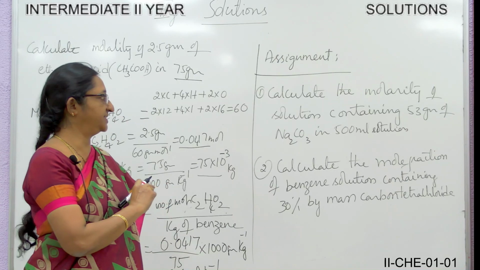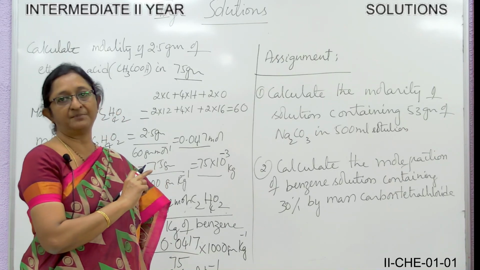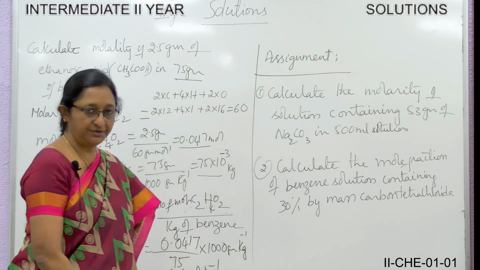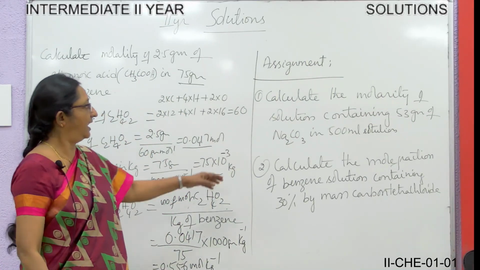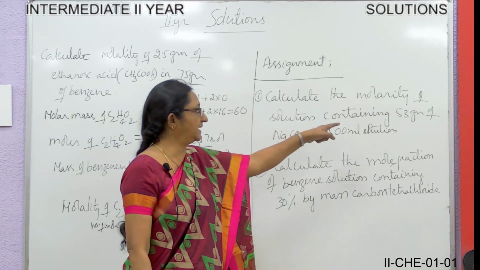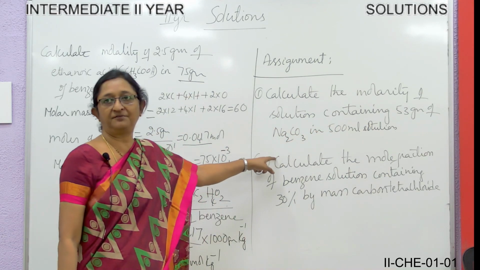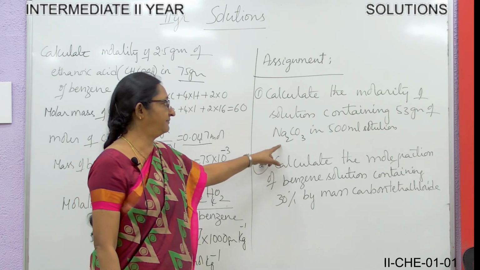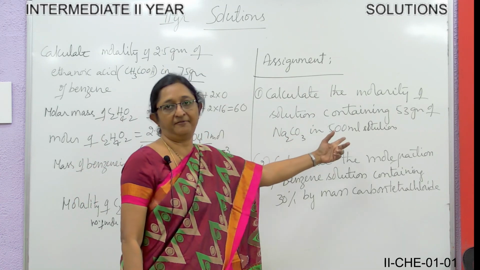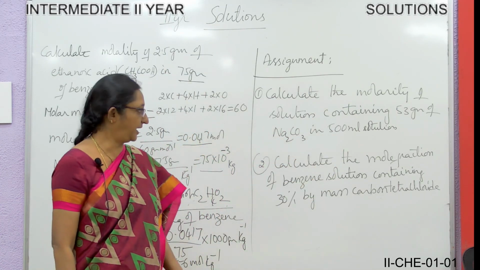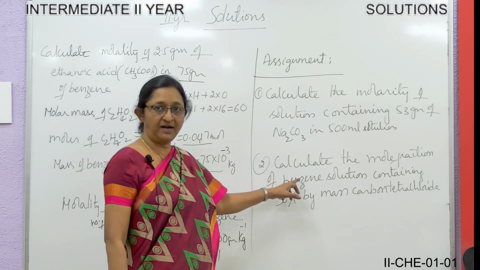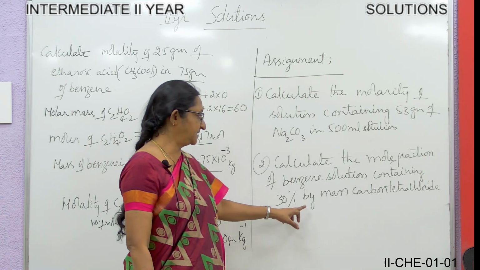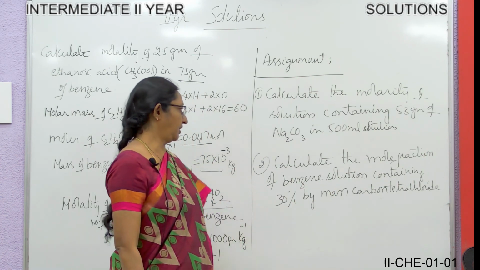Now the assignment questions for you. Up till now we have learned the terms to express concentration: mass percentage, volume percentage, mass volume percentage, parts per million, mole fraction, molarity, normality, and we have also done the problems. Now the assignment for you, two questions. Calculate the molarity of a solution containing 53 grams of sodium carbonate in 500 ml of the solution.